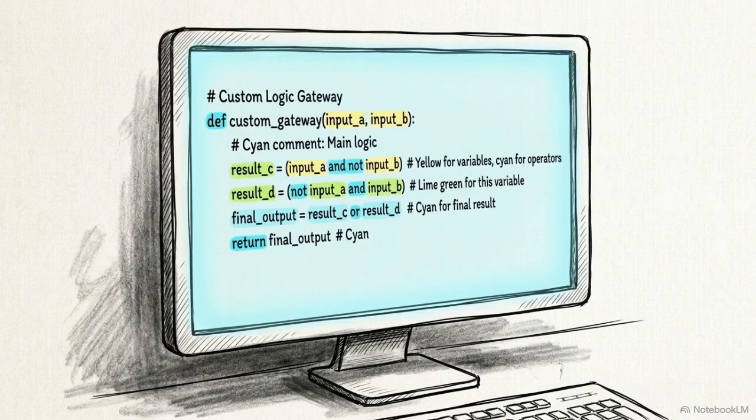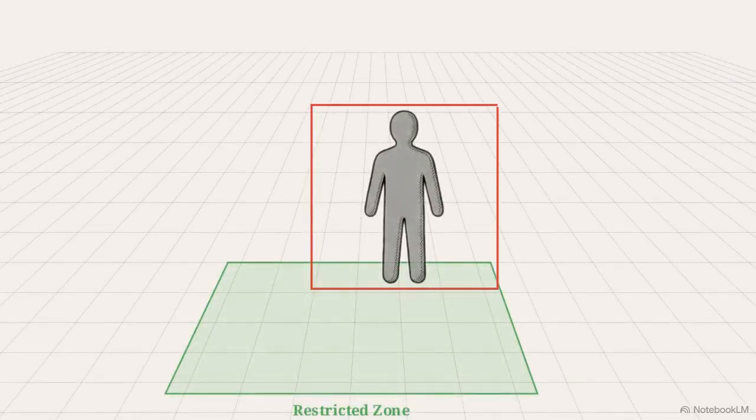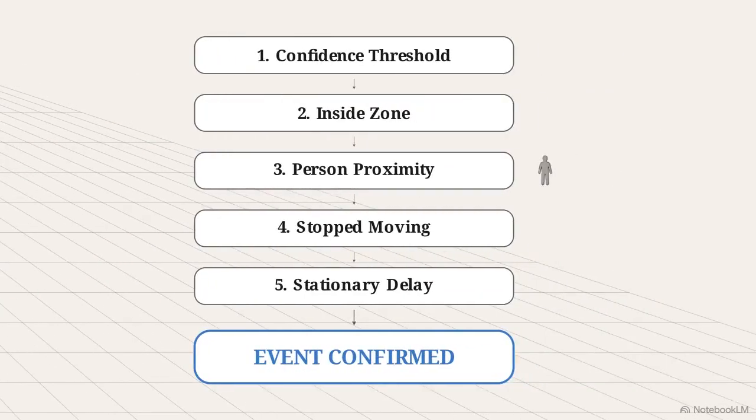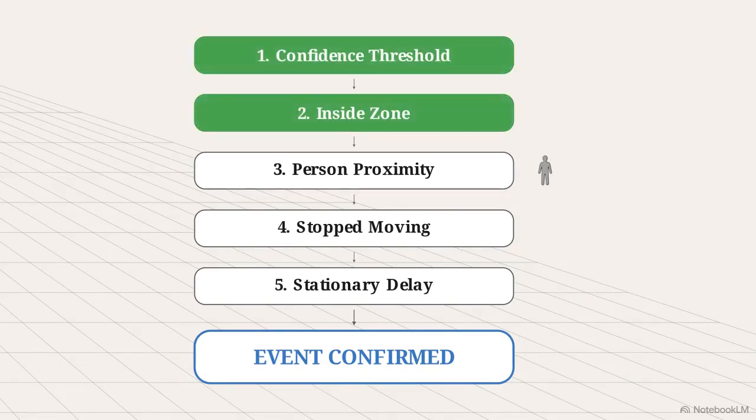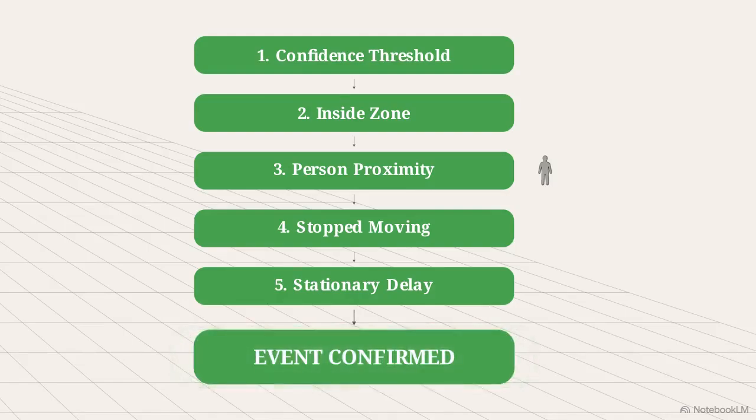With the neural network layers providing identified, tracked objects, we pass the data into a custom human-coded Python logic gateway. This is the engine that actually decides if a rule was broken. Center point perspective distorts geometric mapping, so we anchor logic to the bottom center of the bounding box, where the object meets the ground. This powers 5 conditions: confidence threshold, inside zone, person proximity, stopped moving, and stationary for a confirmation delay. The power of this rule set lies in what it actively rejects.